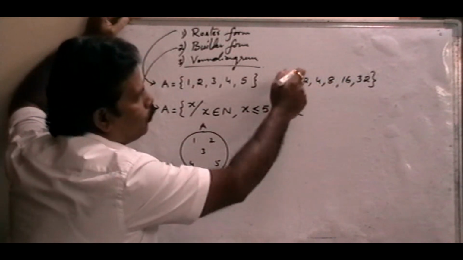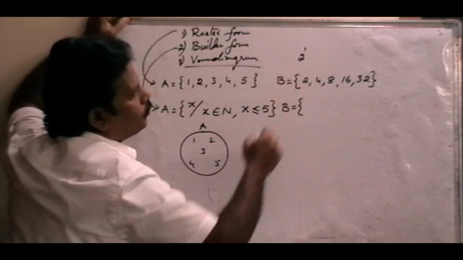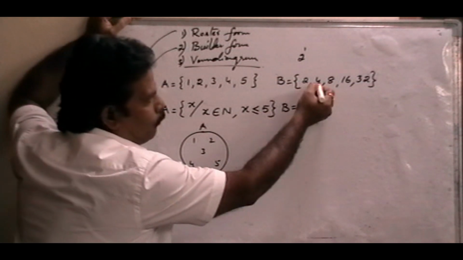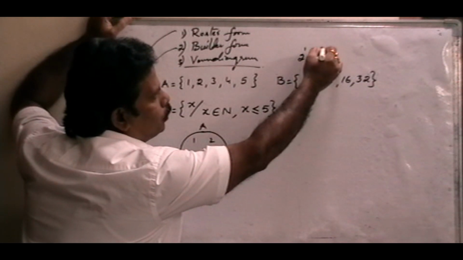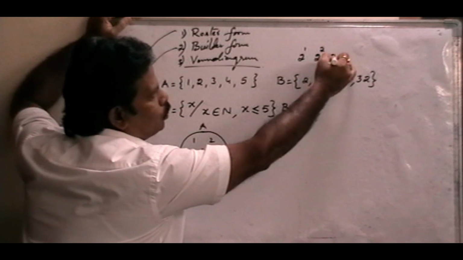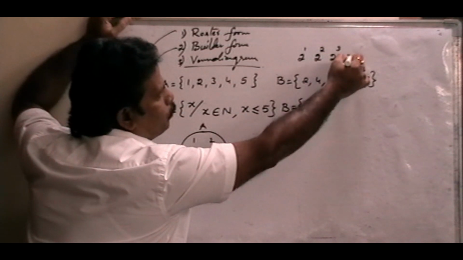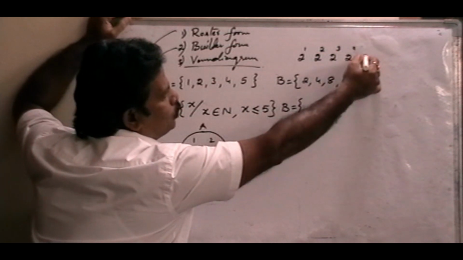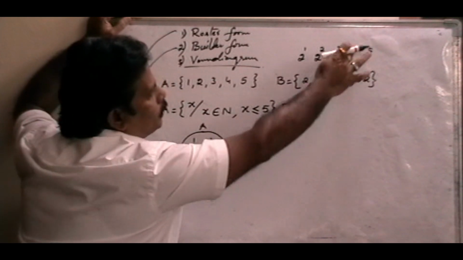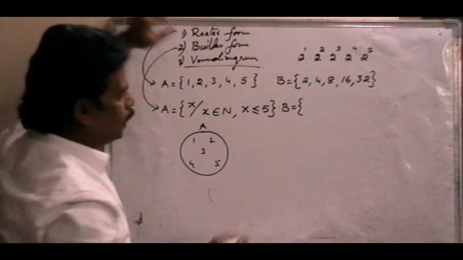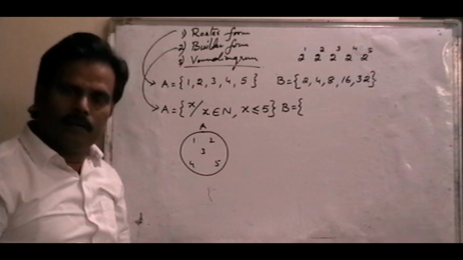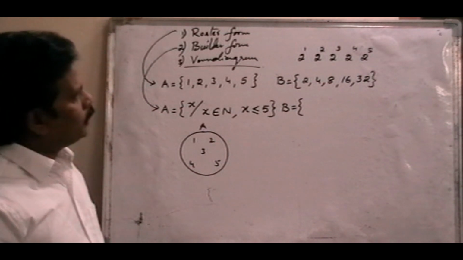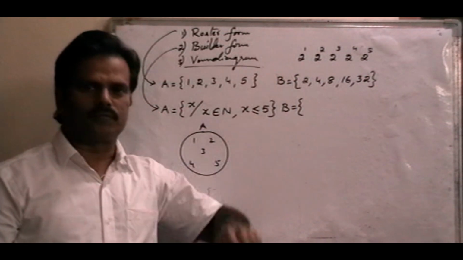Now, these elements 2, 4, 8, 16, 32 are in the form of powers of 2. 2 we can write as 2 to the power of 1. Next, 4 we can write as 2 to the power of 2. 8 we can write as 2 cube. 16 means 2 power 4. 32 means 2 power 5. That means each and every element in this set is in the form of 2 to the power of something.